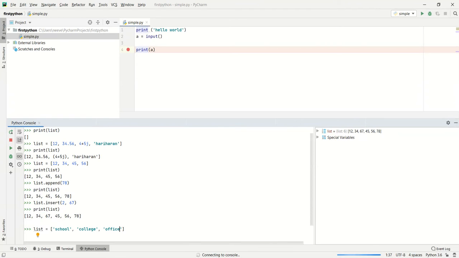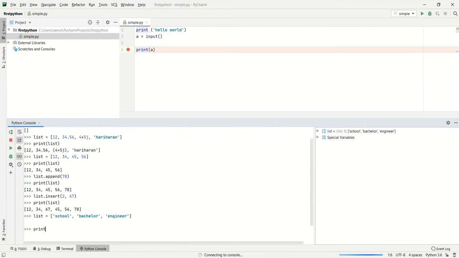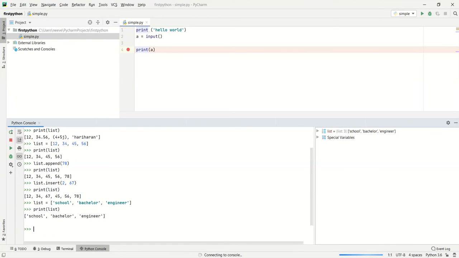After the school we have a bachelor degree, and then we have an engineer and officer, and this is the sequence of it. And I'm going to print the list over here.